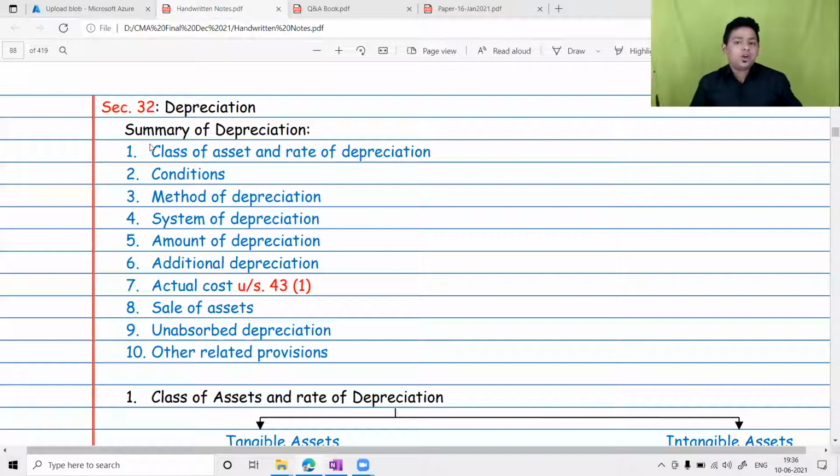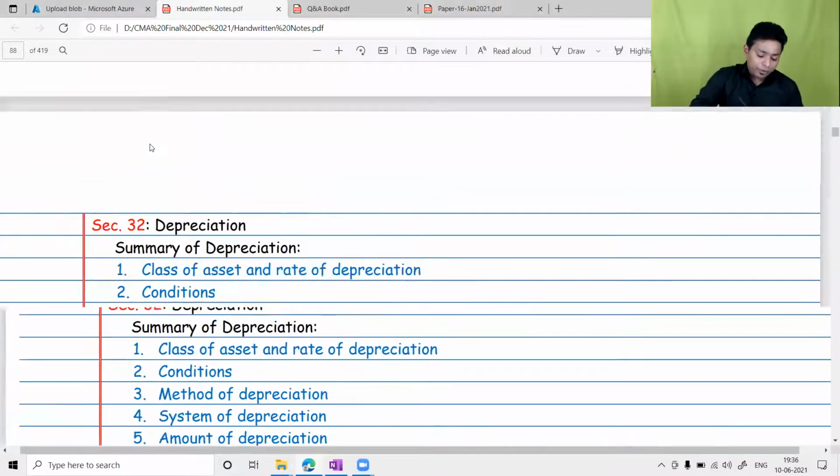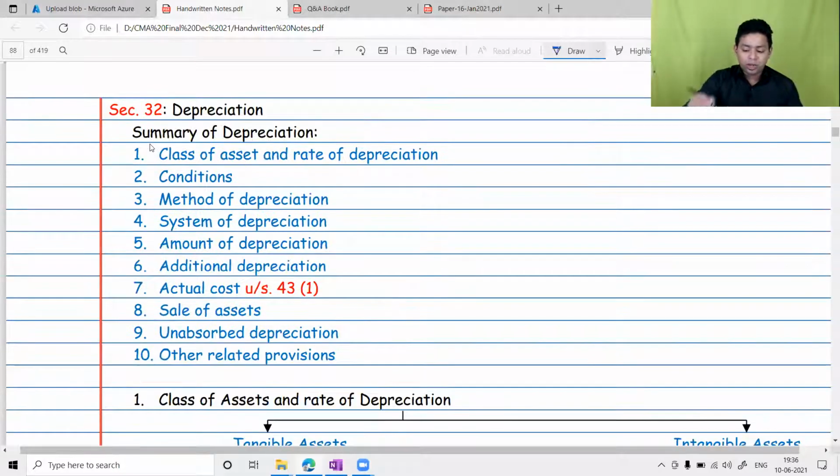We are starting the revision of the PGBP chapter, the next section, that is Section 32. Because it's a very big section, obviously I'm not going to touch upon every aspect of the section, but I'll discuss the most important aspects. There are 10 different points that you should know before you can learn depreciation. It's a very big concept in income tax law.